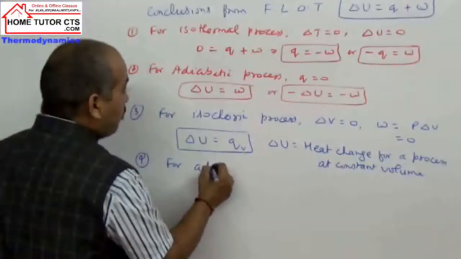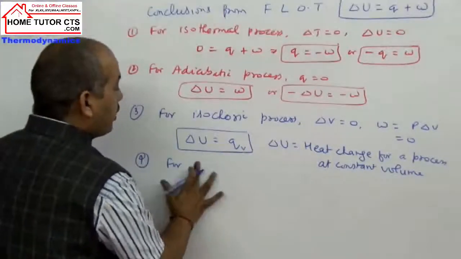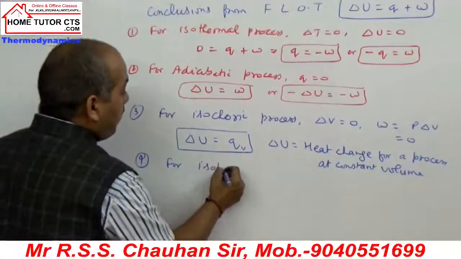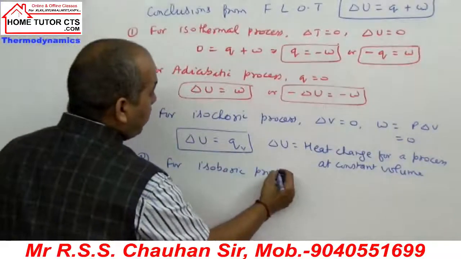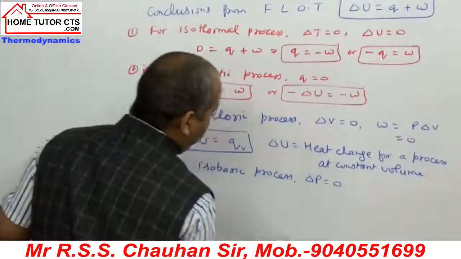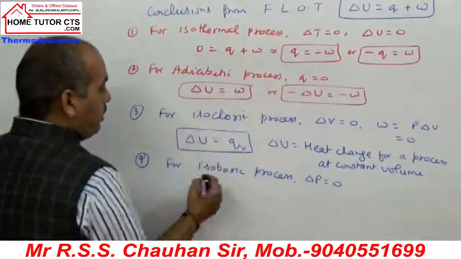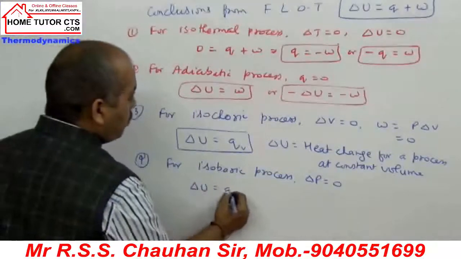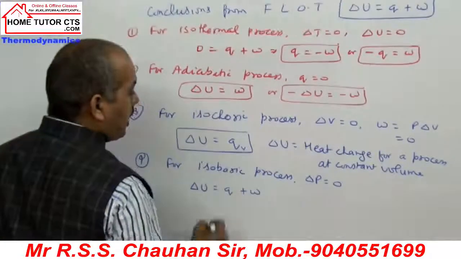Next, we can take an isobaric process. Isobaric process means pressure is constant, dP is 0. In this case, the expression is delta U is equal to Q plus work.